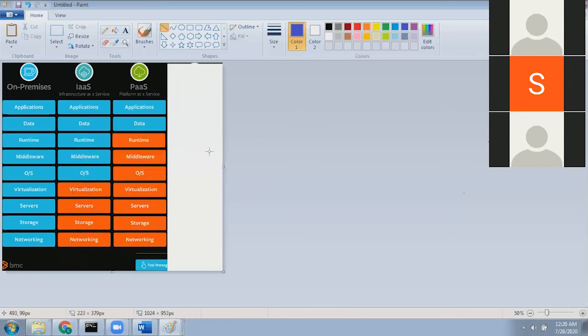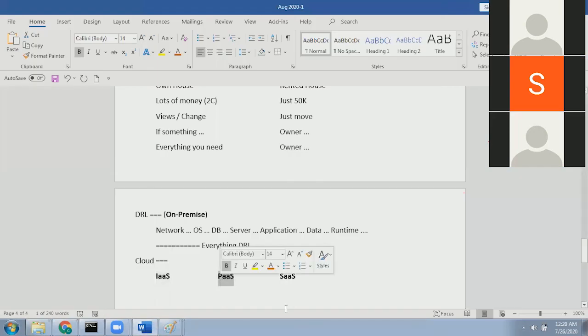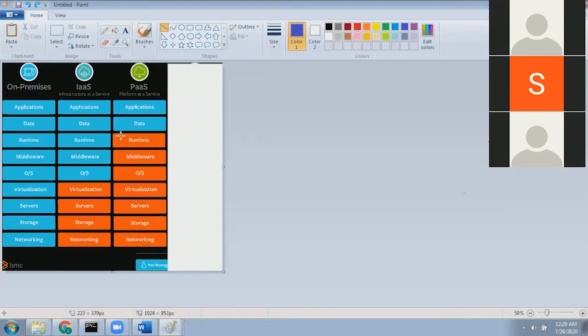Excellent. Next, instead of IaaS, let's say you are going with PaaS. When you are going with PaaS, the last seven the vendor will provide. That means they will provide the runtime environment, the middleware, the operating system, the server, the server storage, and the network. The first two you need to take care of: the application, meaning that commerce application, and the data. The remaining seven will be provided by the vendor.